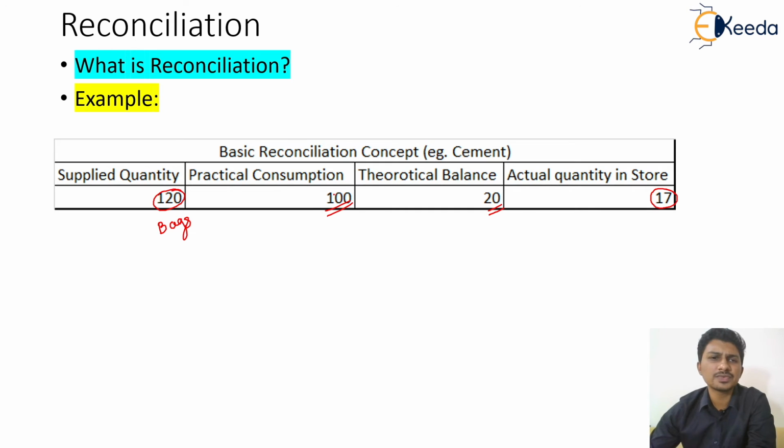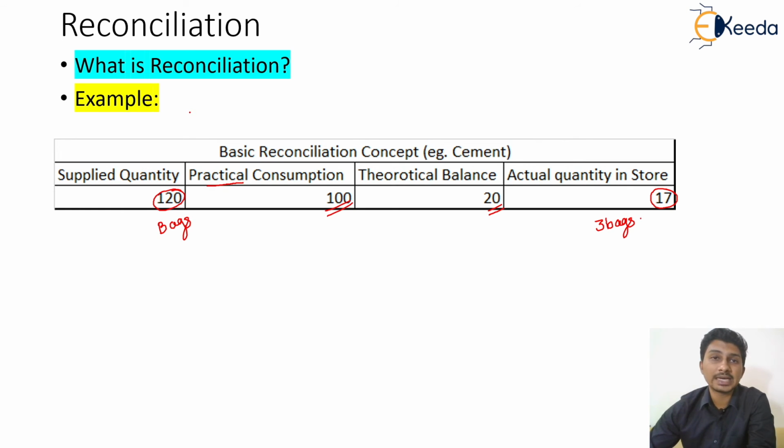Now why is it happening? Maybe because of some wastage, maybe the practical consumption was taken based on the theoretical calculation. Sometimes it might happen that some bags are misplaced, some are utilized more, or some mortar was to be cast and the calculation was wrong, and I had to provide one more extra bag. Because of that, I actually have 3 bags short. Now what is this 3 bags calculation all about? The reconciliation: who is going to pay for these 3 bags? It is obviously the contractor. So this is what we are going to do for the reconciliation.